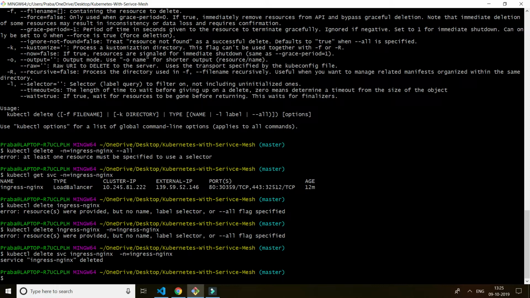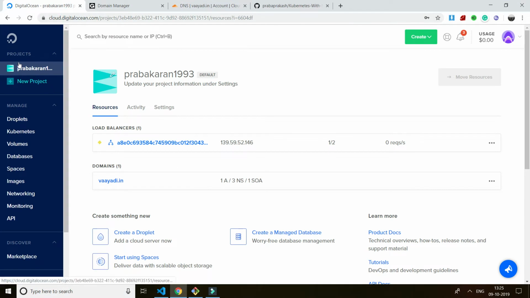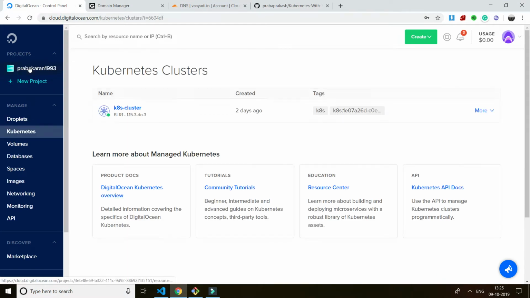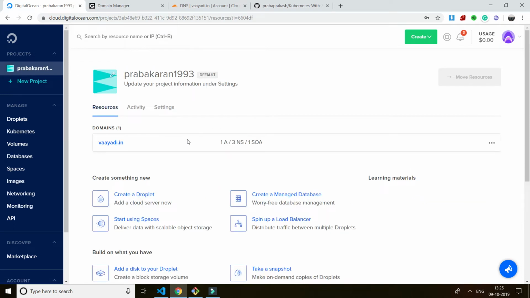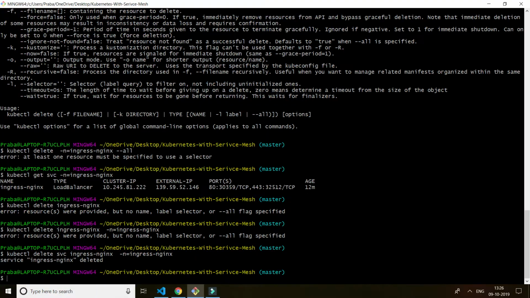So I deleted my service ingress-nginx, which in turn will delete the load balancer here. So you see, right, my load balancer is gone away. It also deleted my load balancer.